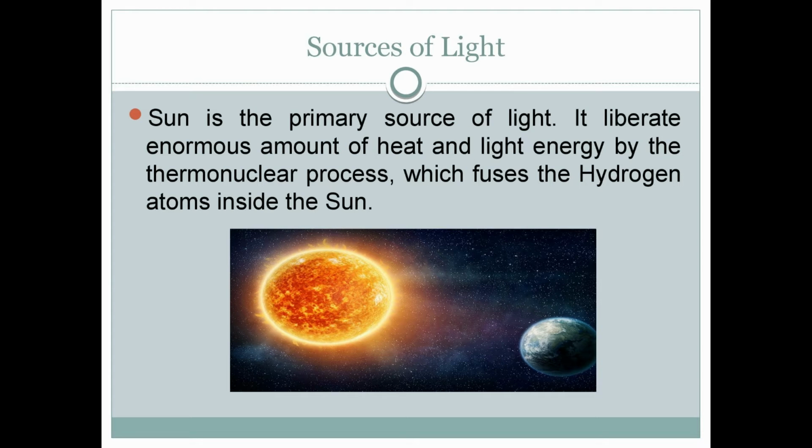Now the sources of light. The sun is the primary source of light. It liberates an enormous amount of heat and light energy by a thermonuclear process, which fuses the hydrogen atoms inside the sun. So the primary source of light is the sun, and from the sun we get light and heat energy. Inside the sun there are a lot of hydrogen atoms which fuse. The process is called the thermonuclear process, and we get light and heat energy.